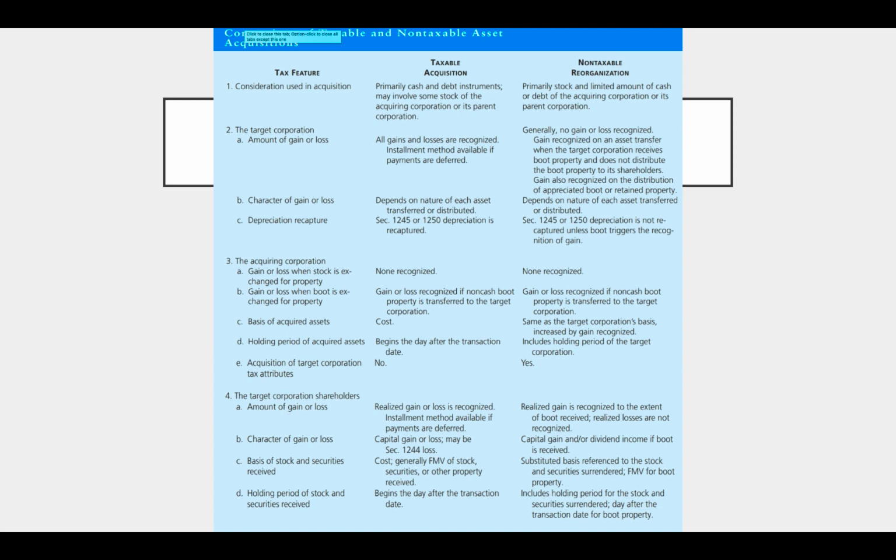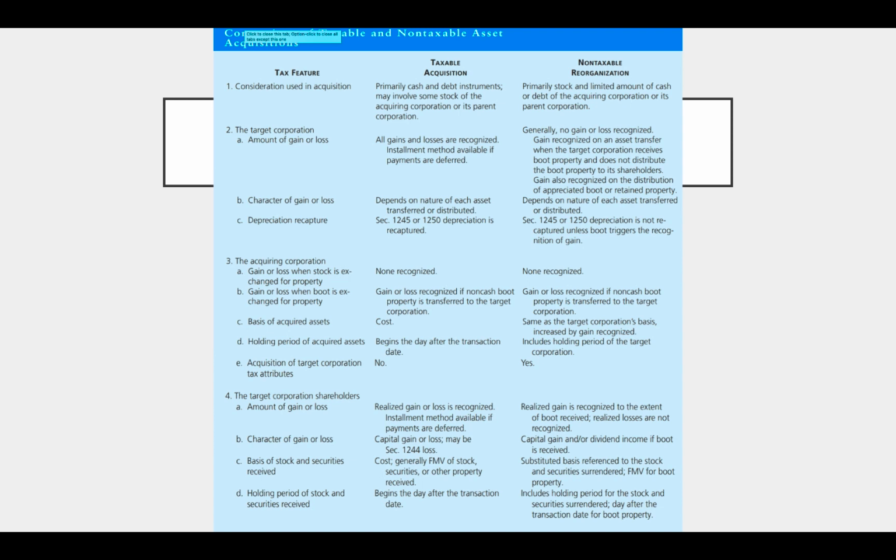The character of the gain or loss under a taxable acquisition is going to depend on the nature of each asset transferred or distributed. So if it's a capital asset, then it's going to be capital gain, and we're going to have to worry about 1231 and 1245 and 1250. In a non-taxable reorganization, the character of the gain or loss is going to depend on the nature of each asset transferred or distributed. Again, that's if we recognize gain or loss.